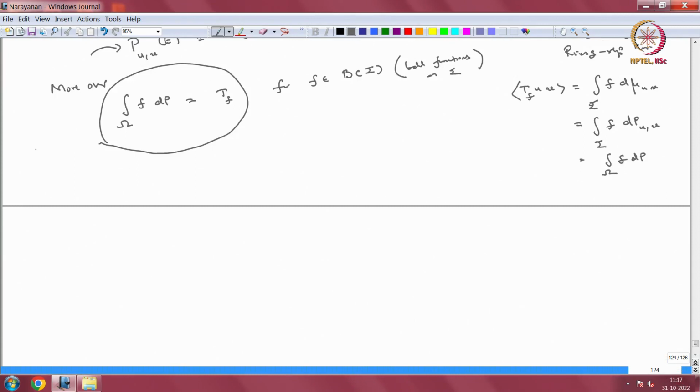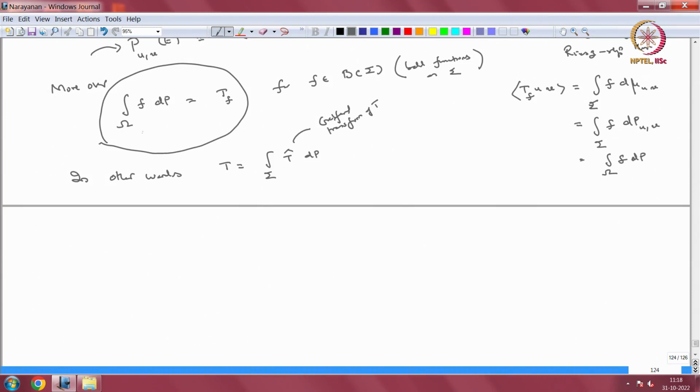In the Gelfand transform notation, in other words, one can also write the operator T in A as the integral over sigma of T hat dP. T hat is the Gelfand transform of T, which was a continuous function. So, in particular, it is a bounded function.